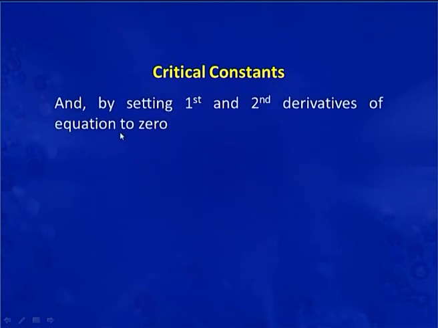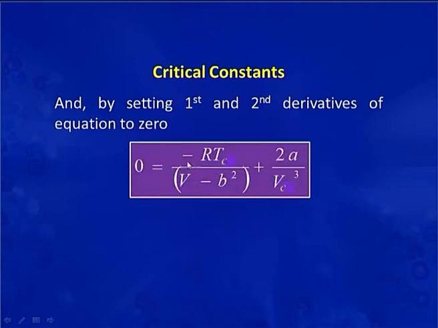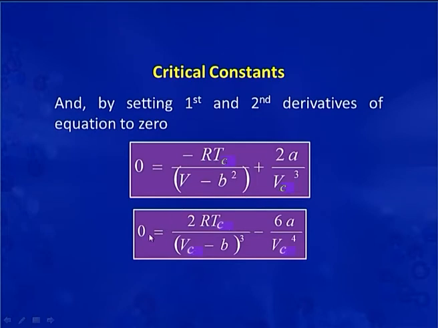And by setting the first and second derivatives of the equation to 0, we get 0 = −RTc/(Vc − b)² + 2a/Vc³, and the second derivative is 0 = 2RTc/(Vc − b)³ − 6a/Vc⁴.